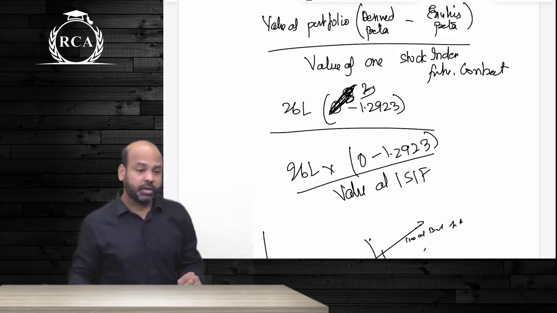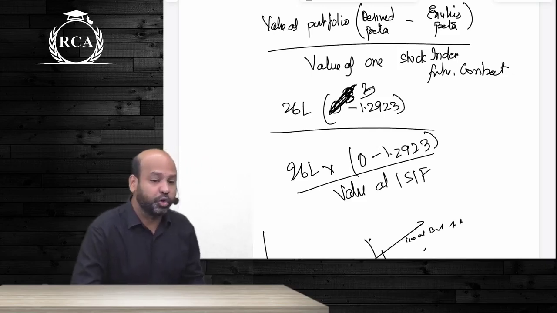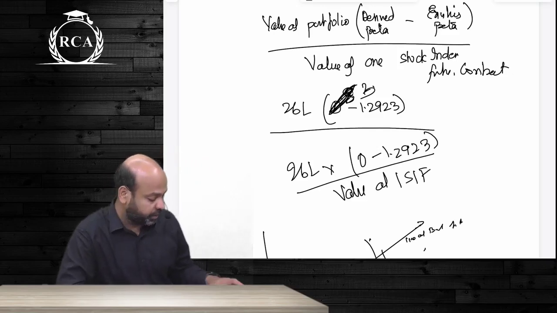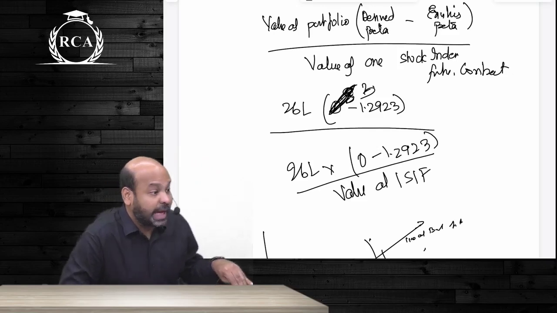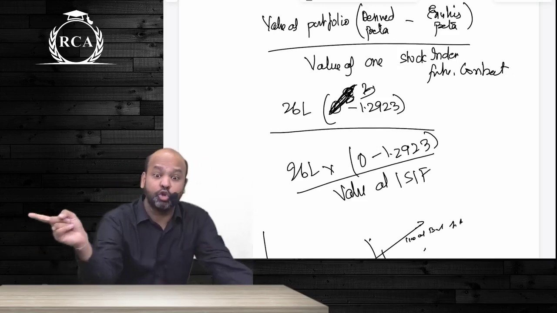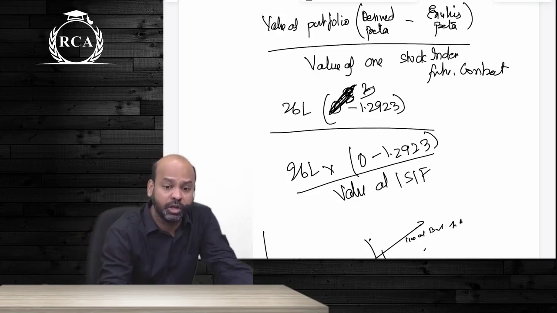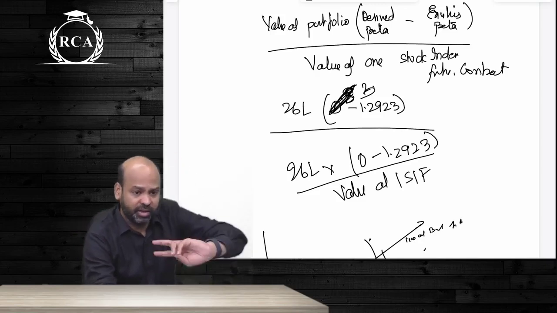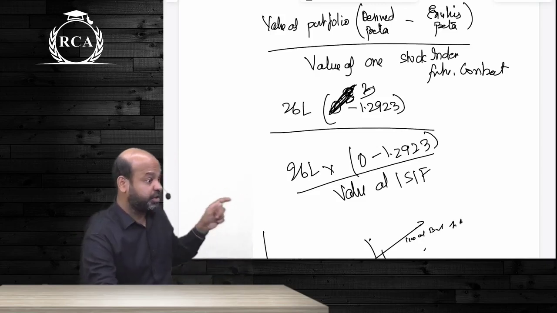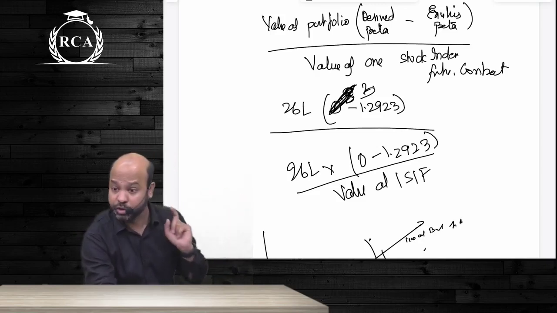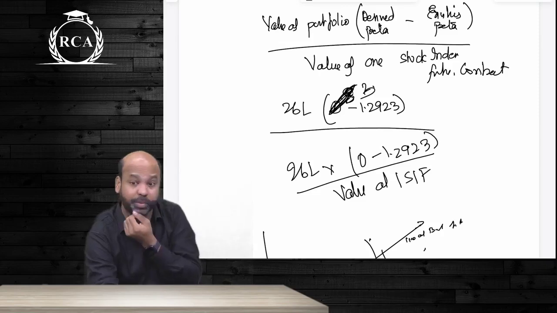For this value of one SIF, are you going to use fair forward price or actual forward price? Actual forward price. You can never enter into contracts at fair forward prices. You can always enter into contracts only based on actual forward price. Just saying it won't be enough. This part of hedging using stock index futures is very, very important, guys. There are so many questions that we did, you need to practice them.